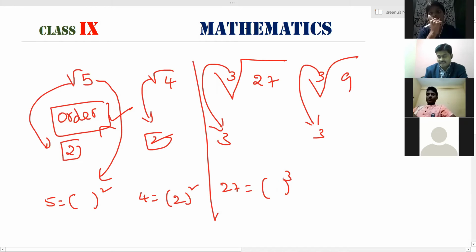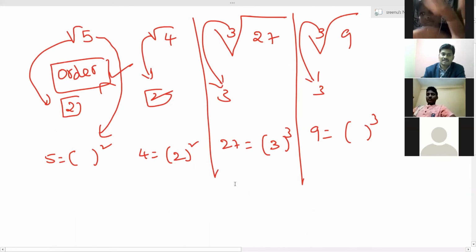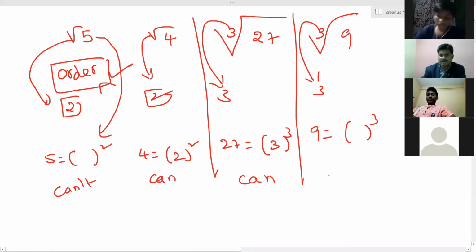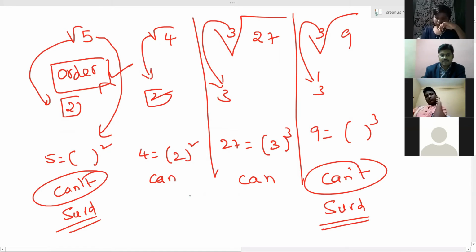I can write 27 as 3 power 3. And 9, I cannot write as power 3; I can write it as a square, but power 3 I can't write. So here I will say cannot, here can, here can, here can't. The can't ones are nothing but surds. These are surds, and these are not surds.